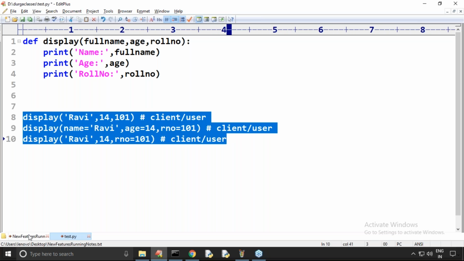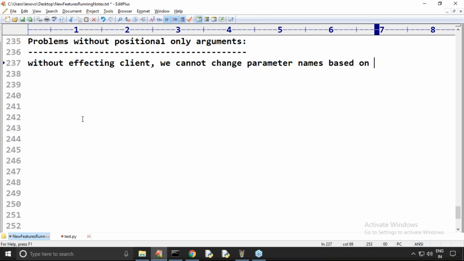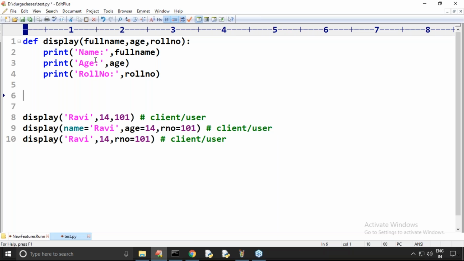That's why, without affecting clients, we can't change parameter names based on our requirement. You have this restriction because you never told clients how to pass the values, by keyword or by positional only. You didn't highlight that, and that's why the problem is coming.